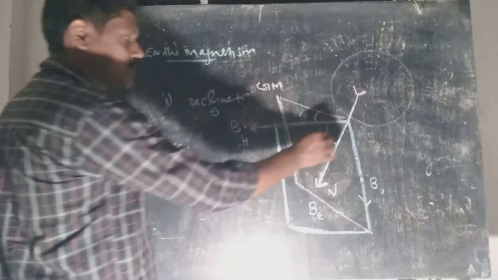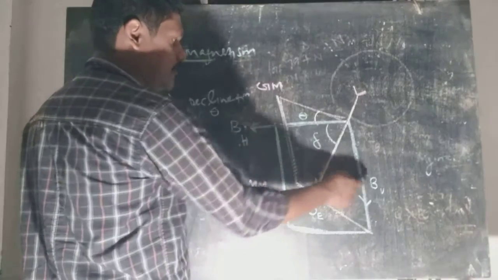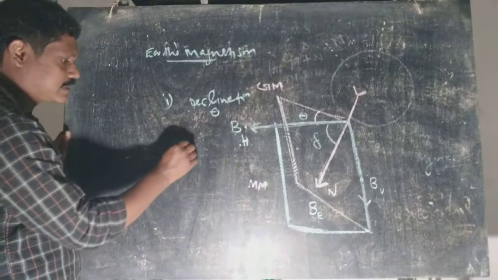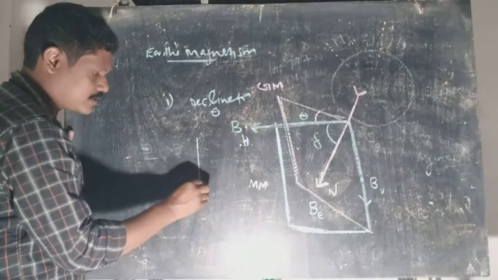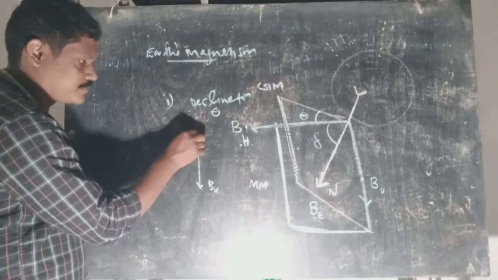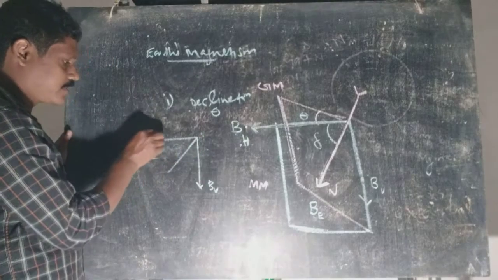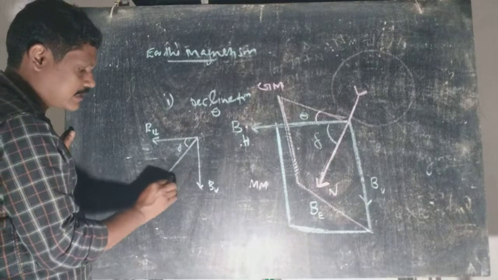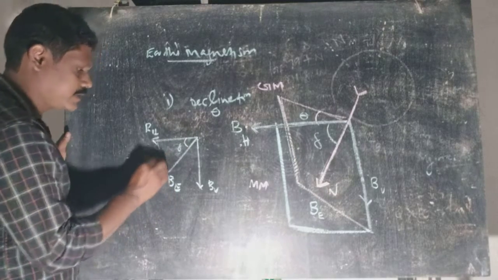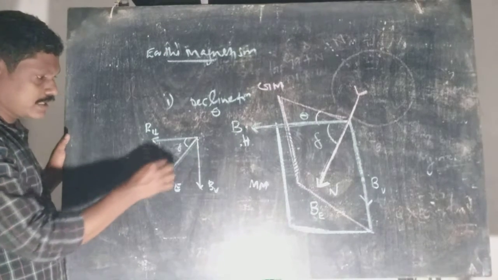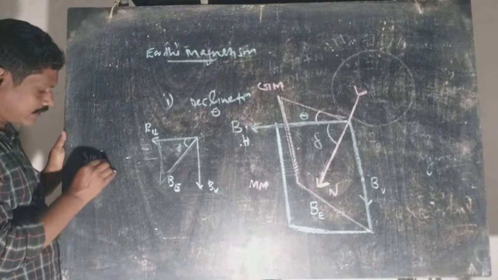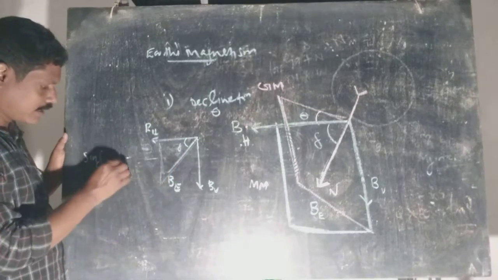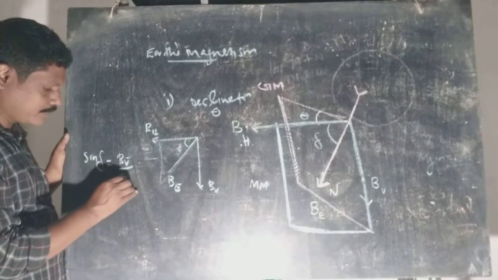Now we can resolve this BH and BV with respect to that dip angle. See here, this is B vertical and here we have B horizontal. This is the dip angle and this is Earth's magnetic field. It is clear that sine of delta equals the opposite side, the vertical component, by the hypotenuse BE.